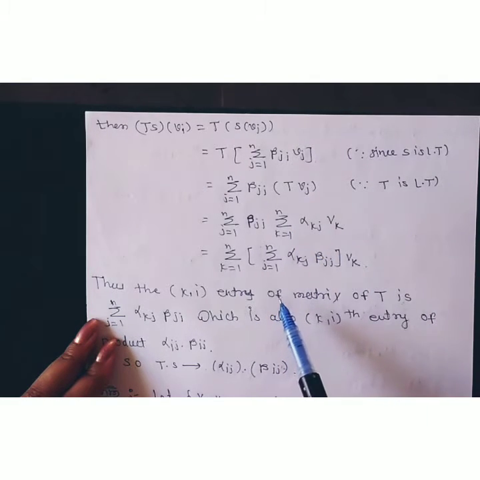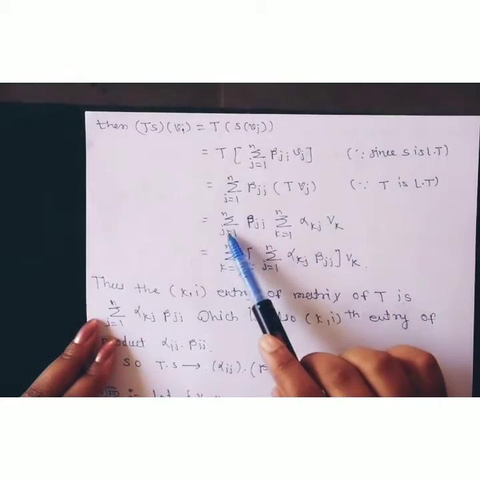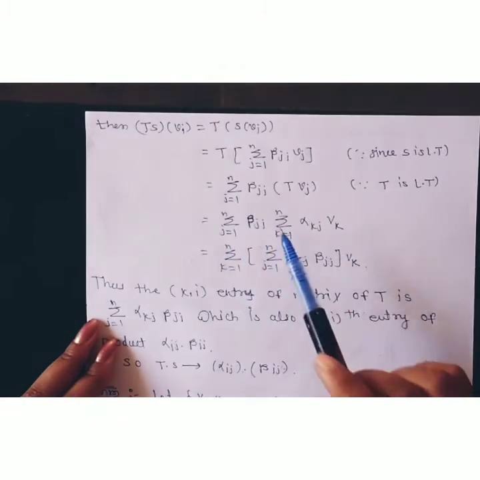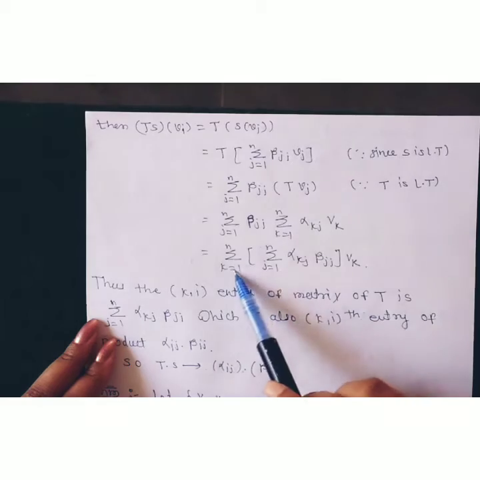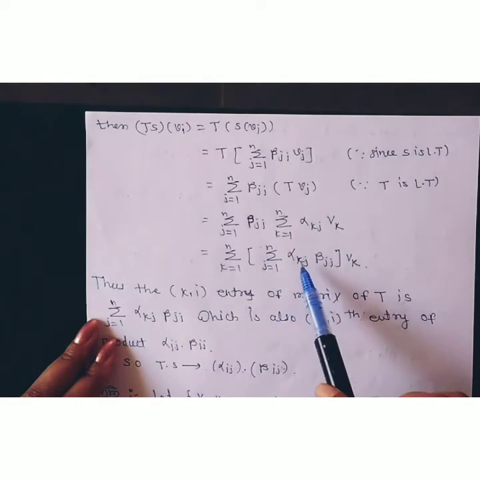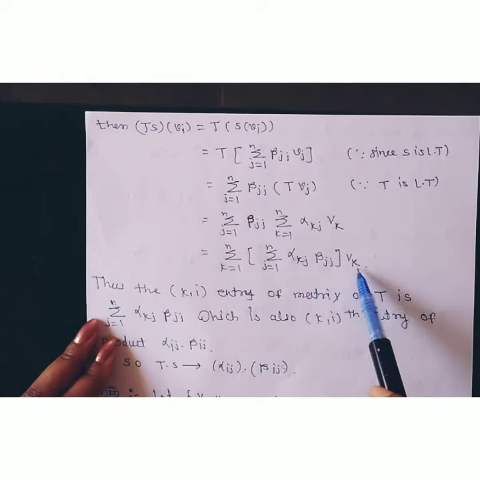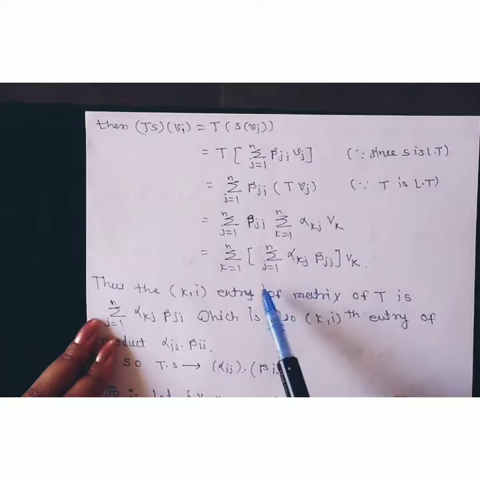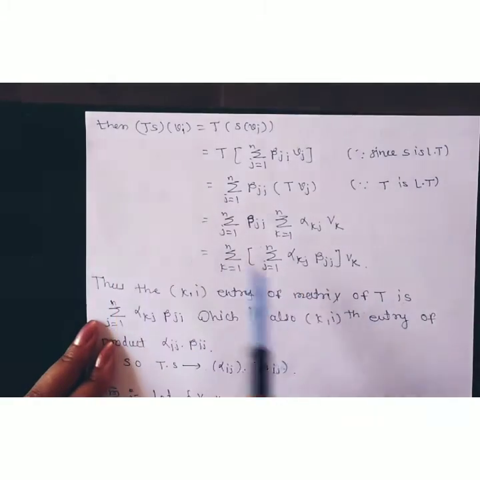Now consider this sum outside and this inside. Therefore we get the summation k running from 1 to n, of the summation j running from 1 to n of alpha kj and beta ji into vk. Therefore look at here, ts is nothing but the multiplication of these entries.